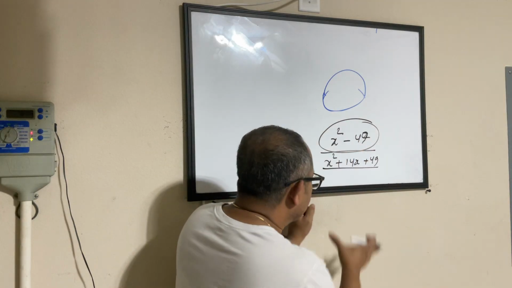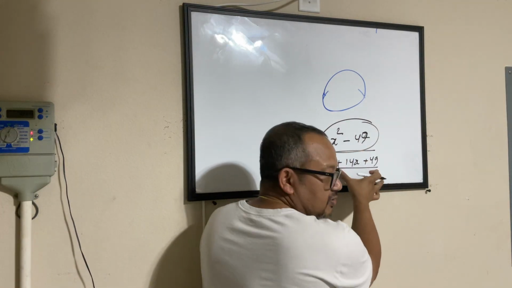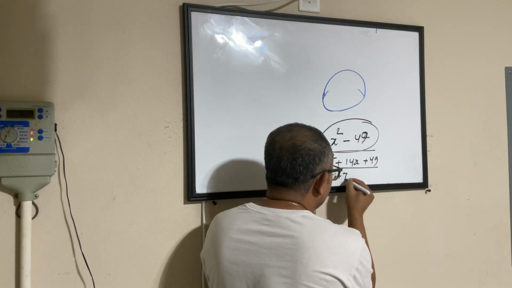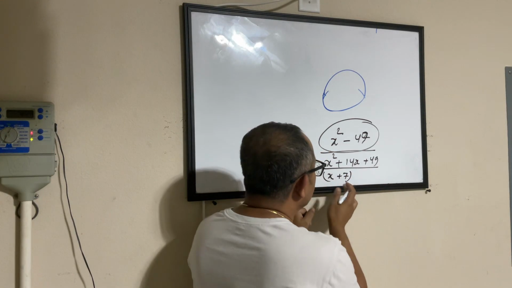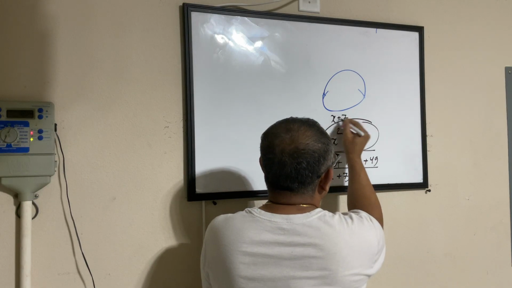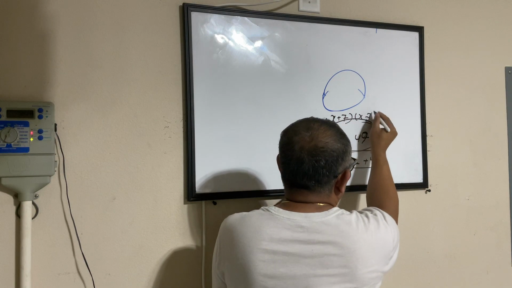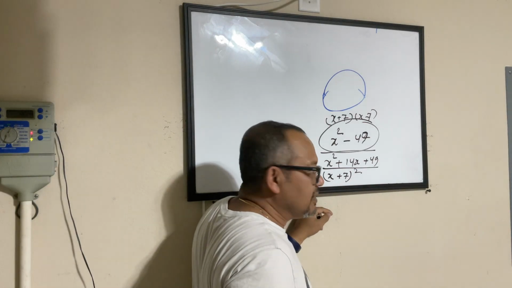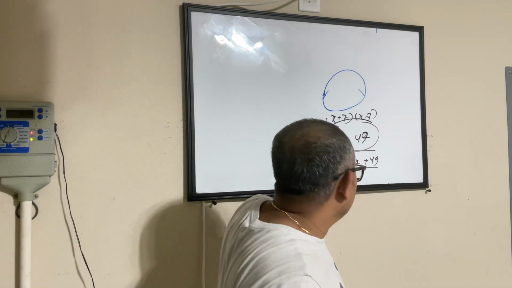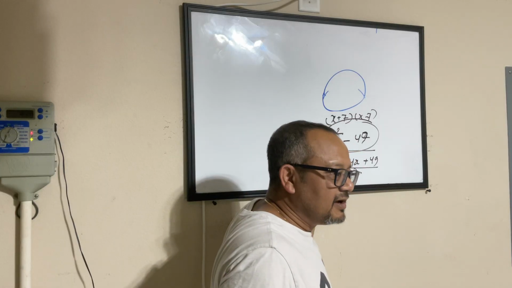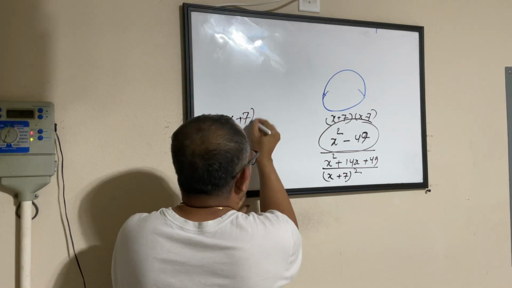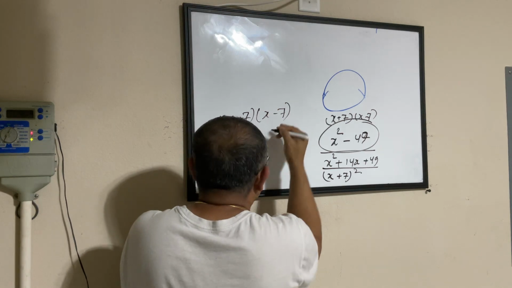Alright? And this one is nothing but a plus b whole square. My a is x, my b is 7. Look at it carefully. See, this became x plus 7 into x minus 7, a plus b into a minus b, and this is a plus b whole square. So whatever looked complicated in the first go becomes much more simplified when you stare at the problem.